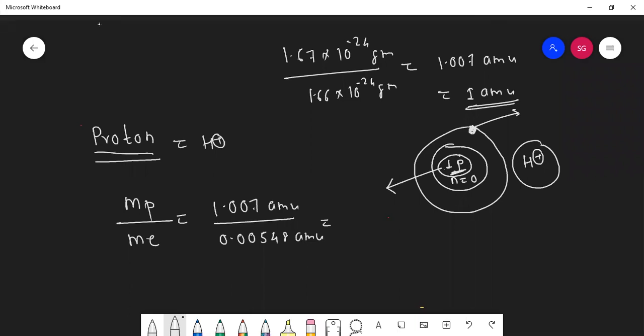Do you remember that figure? 1837. Right. Very good. A direct MCQ question may be asked: proton is how many times heavier than the mass of electron? So it is 1837.